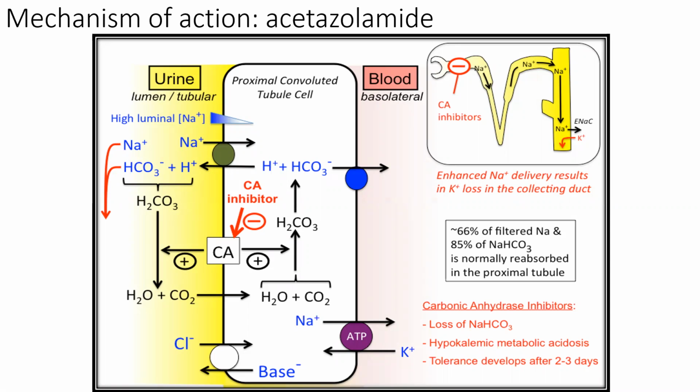Then we come to the next point. Bicarbonate is fused with a proton to make carbonic acid.